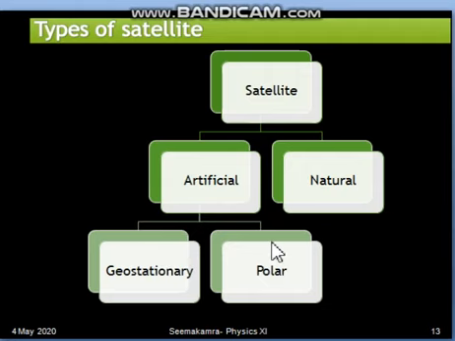And a polar satellite revolves in the polar orbit of the Earth. Polar orbit is the vertical plane passing through the poles of Earth, North Pole and South Pole. We will see this detail in the next sheet, and we will proceed with our discussion of geostationary satellite first.